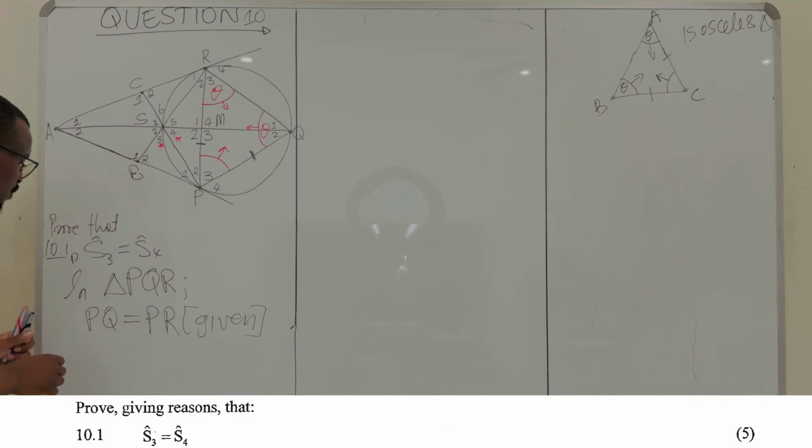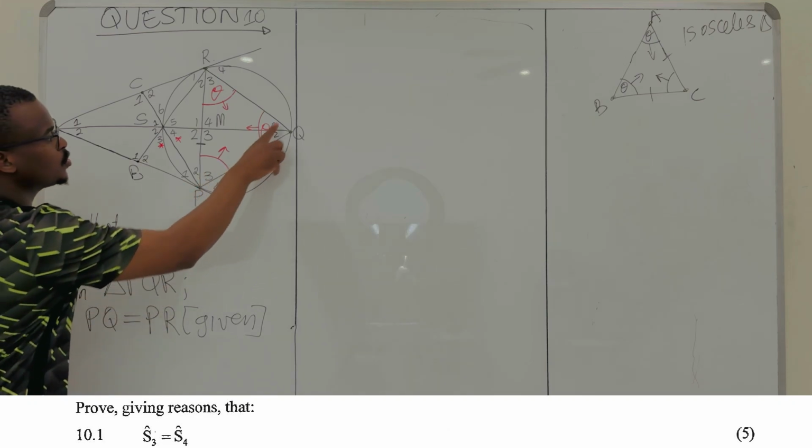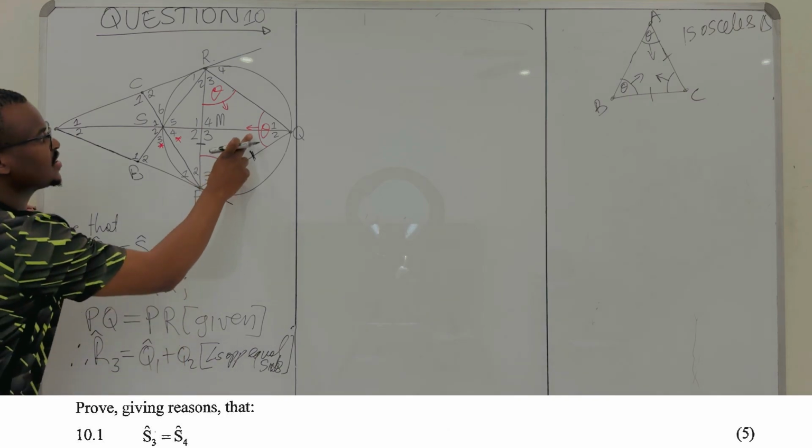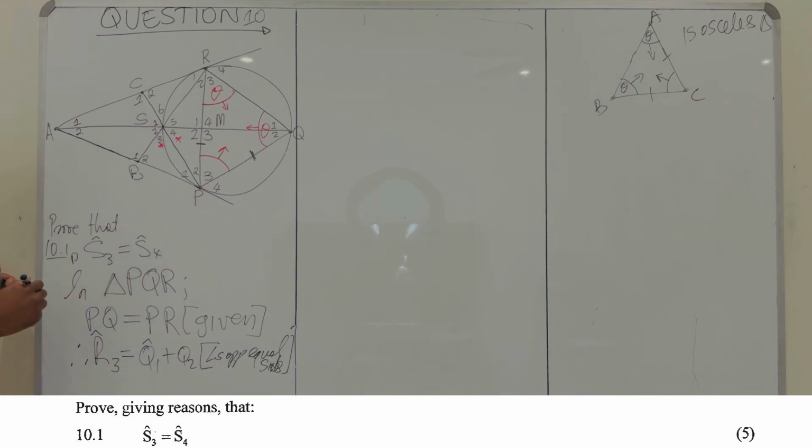But let me restart. So we said that in this triangle, PQ is equal to PR. Therefore, from this, we'll say, okay, now R3 is equal to Q1 plus Q2. Why? These are angles opposite equal sides of a triangle. So we have discovered that these two are equal. So look now, I'm done with this. I'll come back to it.